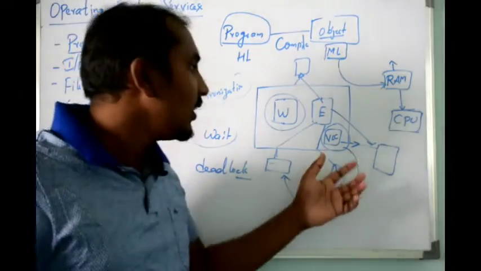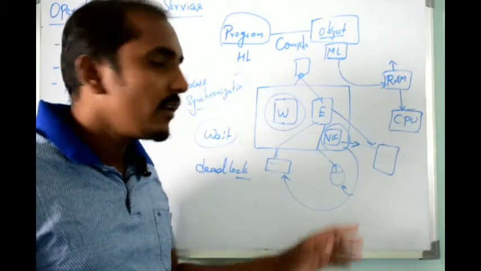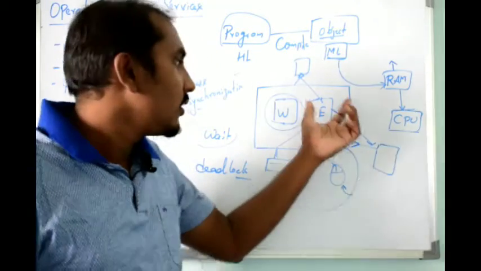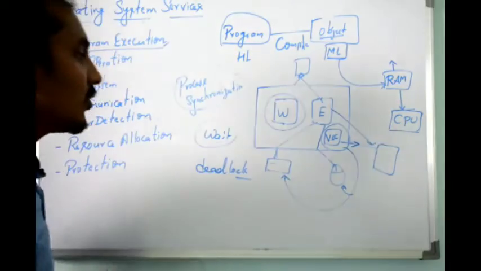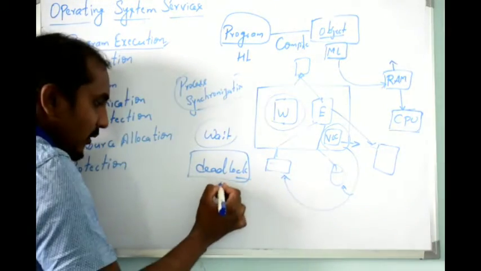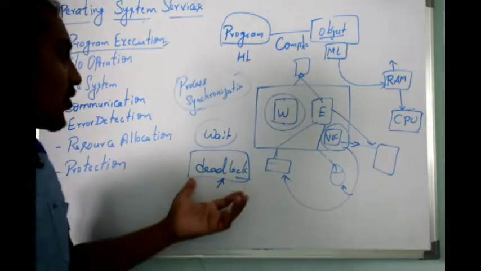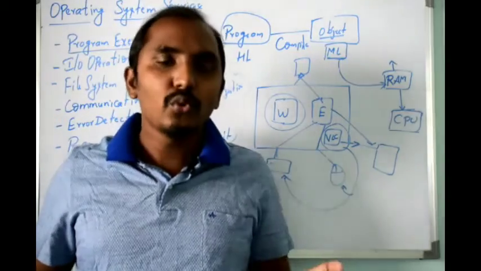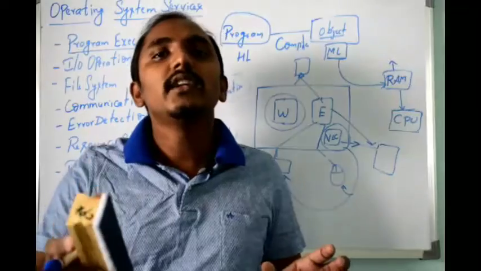In this case, until Excel releases keyboard and mouse, VLC player cannot use it. Until VLC player releases speaker, Excel cannot release keyboard and mouse. So this will be in the form of a circular wait, which will form something called a deadlock. We have a separate chapter, a detailed discussion we are going to do, on the concept called deadlock. Deadlock is simply like if one program is waiting for a resource and that resource is used by